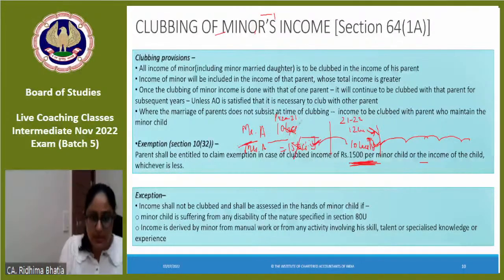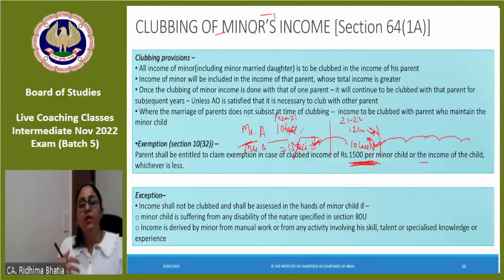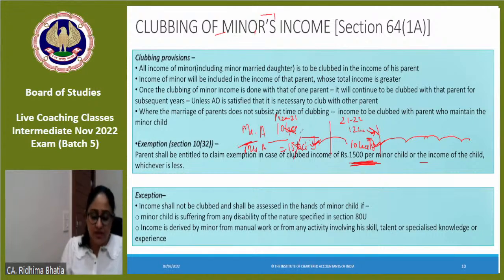Ma'am, did not understand. So first of all, why did clubbing apply on minor? Because parents used to divert the funds into the hands of the minor child. They would not make the FD in their own name, but in the minor's name, so that interest would not be taxable in their hands. But as per section 64(1)(a), interest would now be taxable. Why? Clubbing provisions would apply, and minor income would be clubbed in your hands.